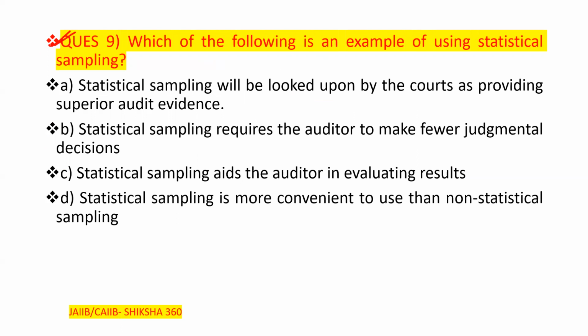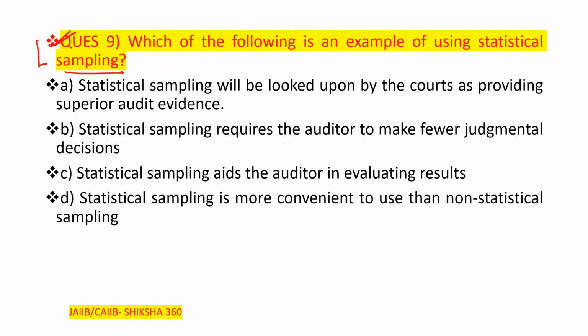It is a little bit lengthier question as it seems, but not typical. So what it says is: which of the following is an example of using statistical sampling? Clear? Statistical sampling.